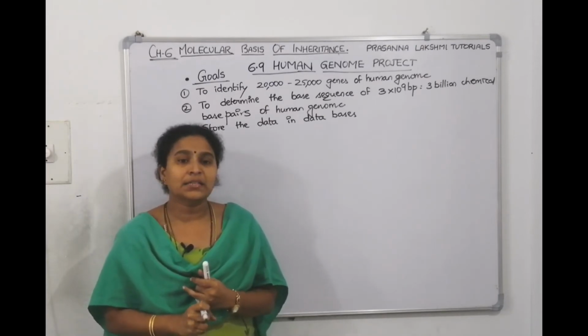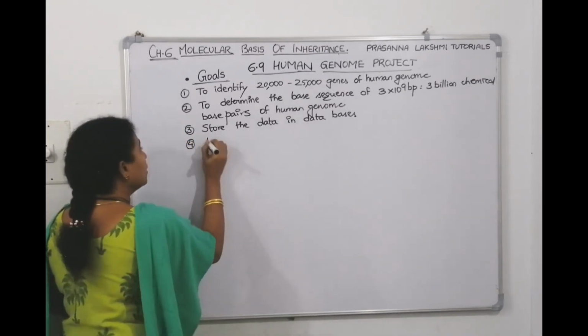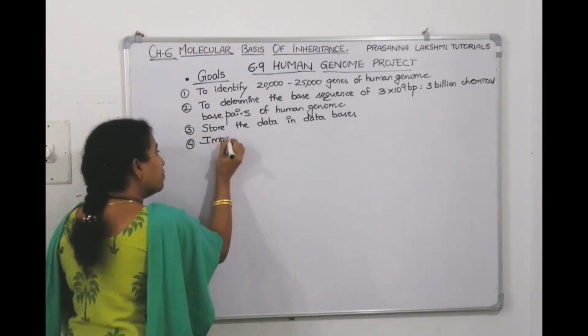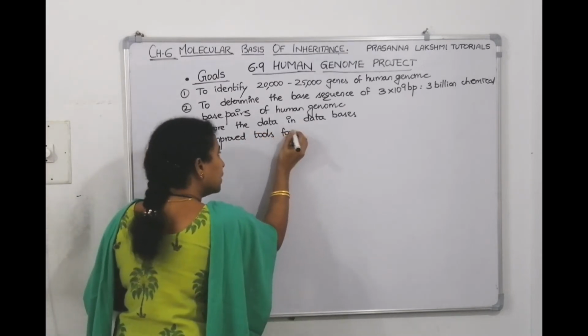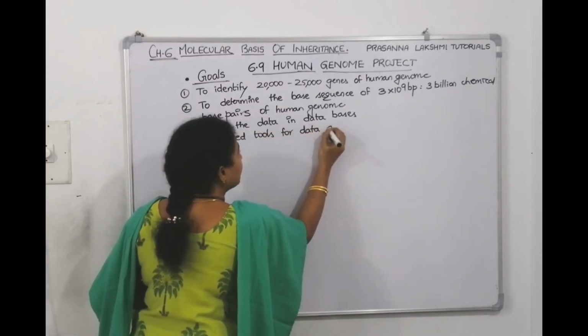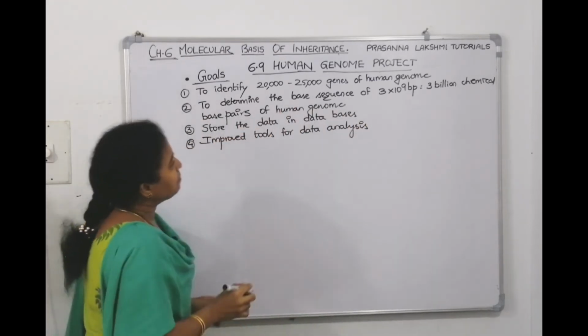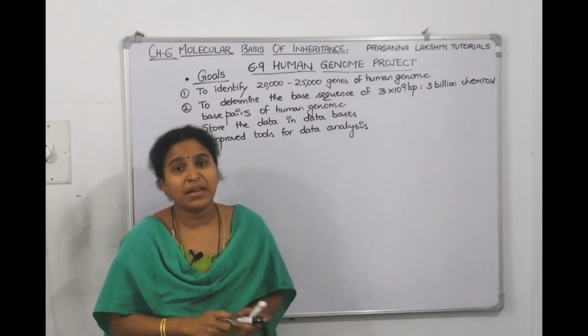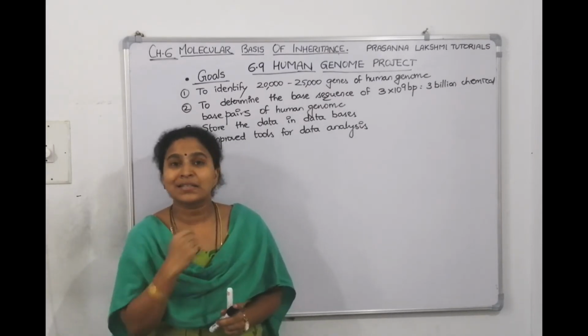Now the fourth one is they want improved tools for data analysis. What do you mean by improved tools for data analysis? For example, I am interested to do research on the insulin gene.